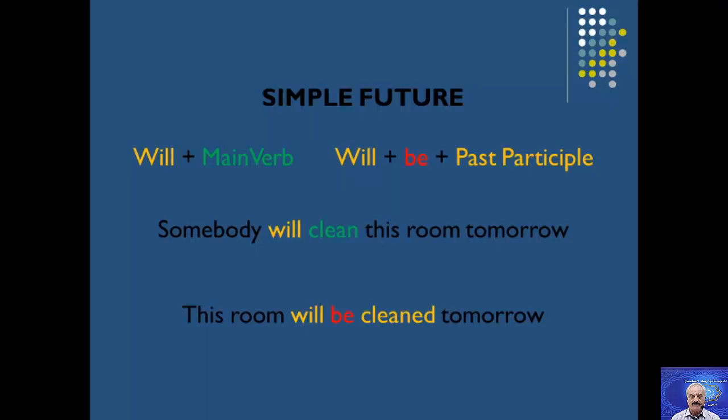Like, somebody will clean this room tomorrow. This is simple future, because we have will. It becomes: this room will be cleaned tomorrow.